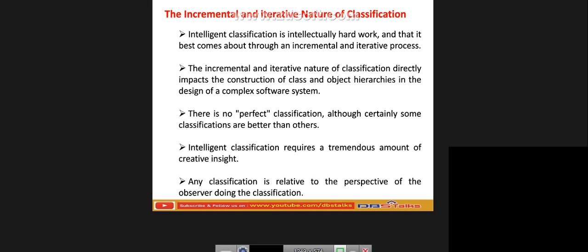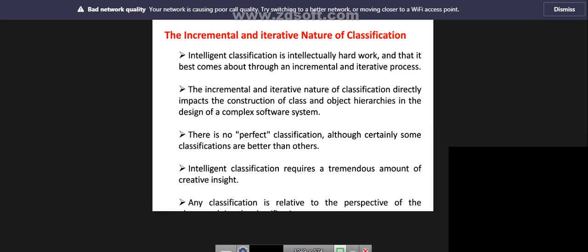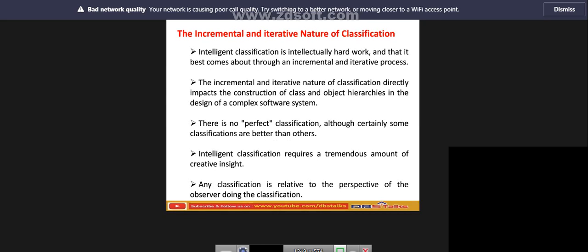Next, the incremental and iterative nature of classification directly impacts the construction of class and object hierarchies in the design of a complex software system. So there is no perfect classification, although certainly some classifications are better than others. So intelligent classification